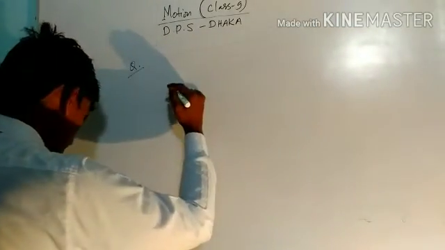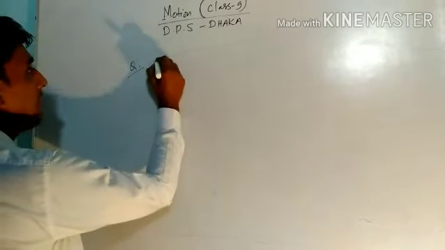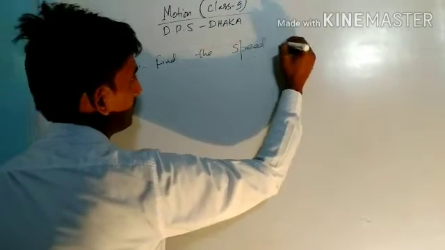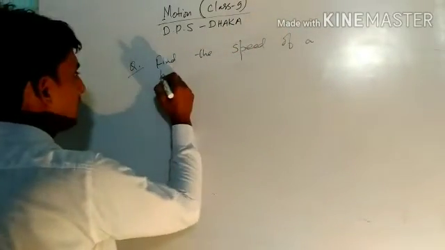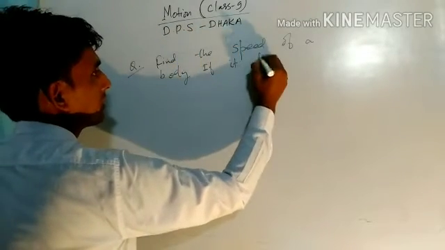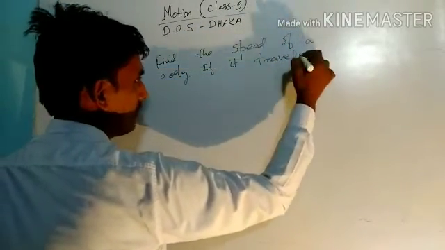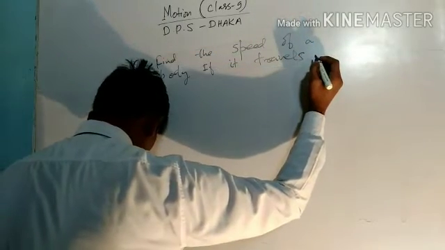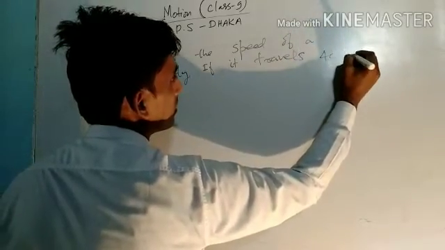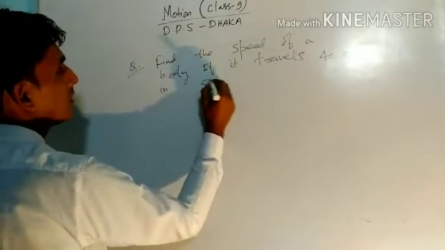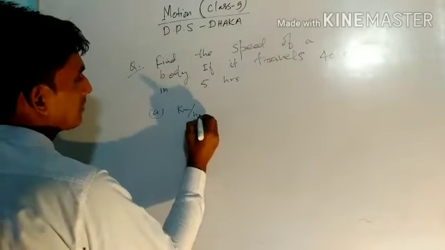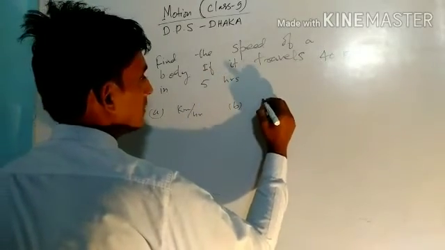Find the speed of a body if it travels 40 kilometer in 5 hours, first in kilometer per hour and second in meter per second.